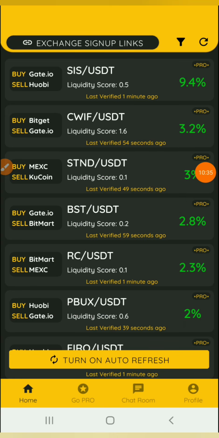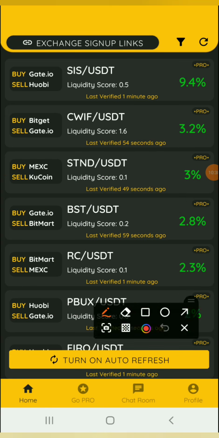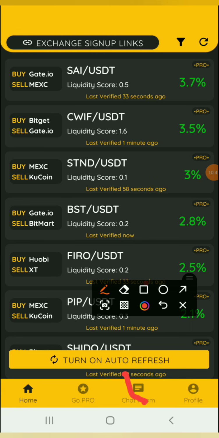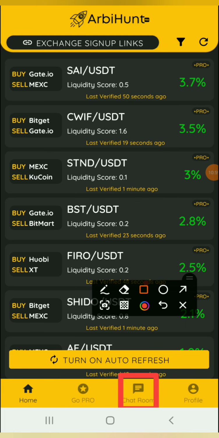And they also have a chat section. So if you have any question to ask or any suggestion to make, you can just click on the chat section, and you're going to see people around the world that are using this application to make profit, and you can converse with them, talk to them, share ideas and sharpen your arbitrage skill. I hope this video helps, and I hope you have a nice day.